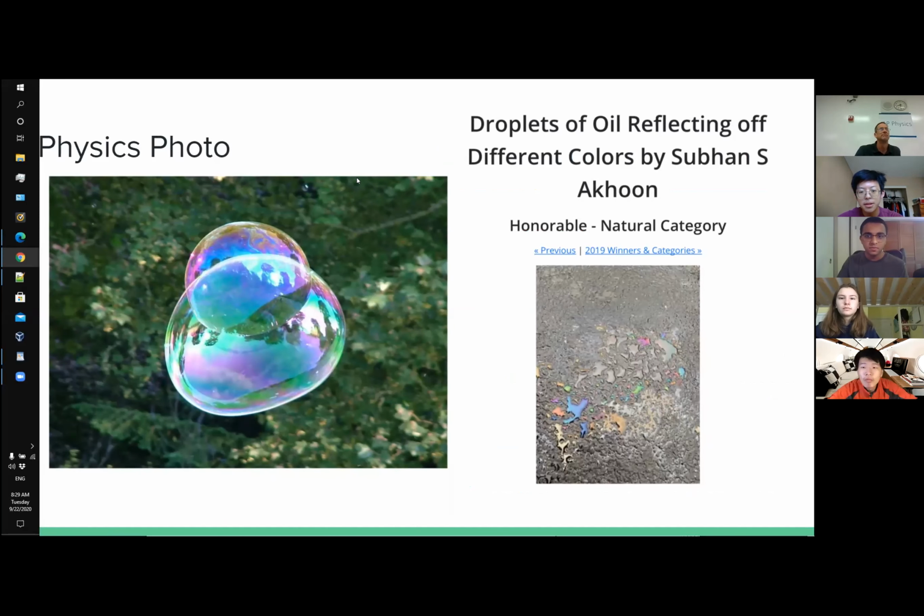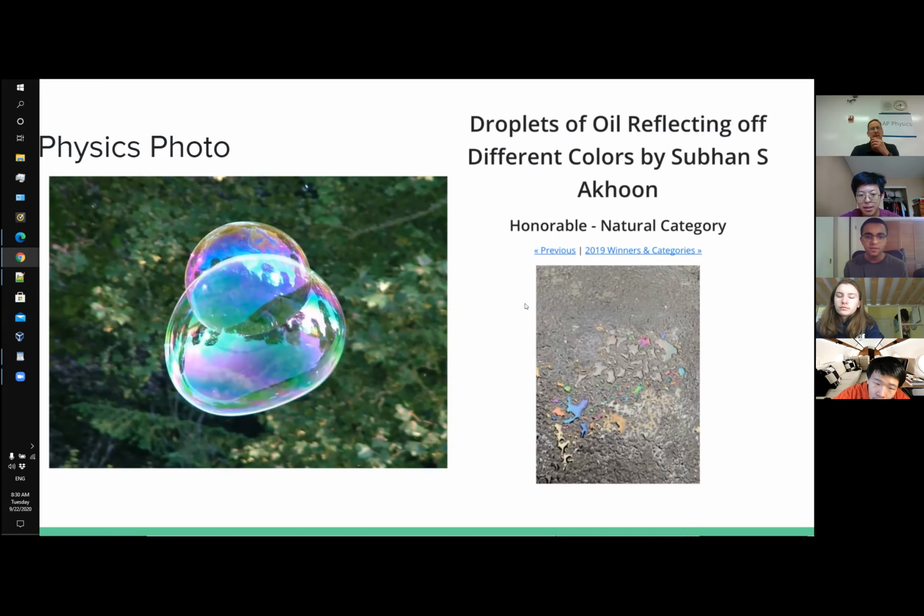So this is our physics photo of the day. Maybe you have observed this when you look at soap bubbles, and on the right there's oil on the ground. This is an optics effect. A soap bubble has an upper layer and a lower layer, and in the middle is air.